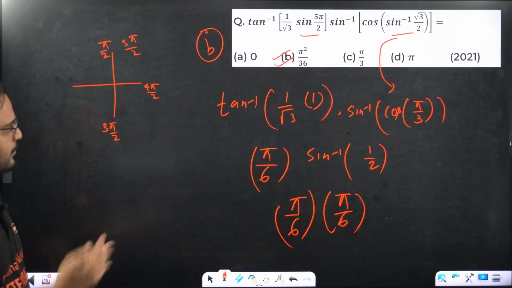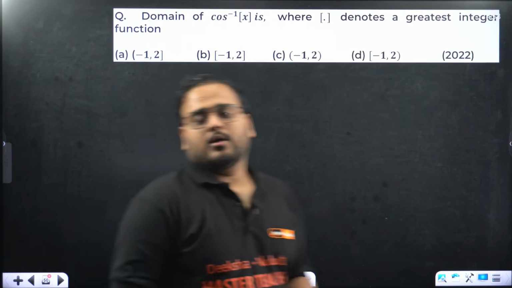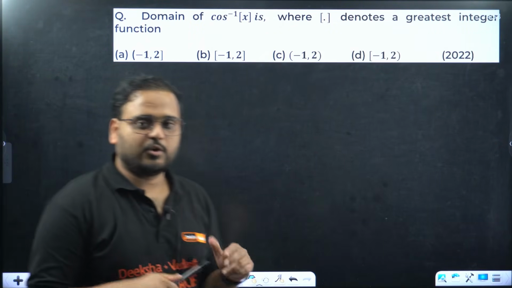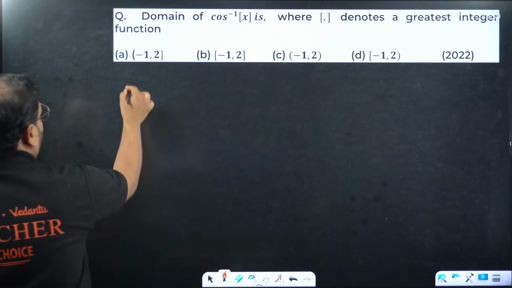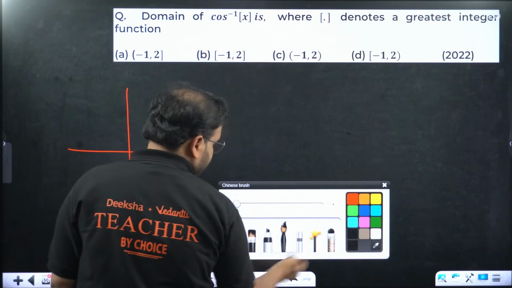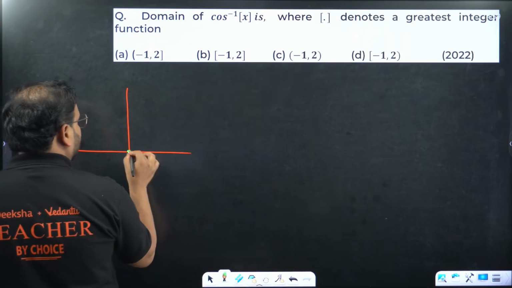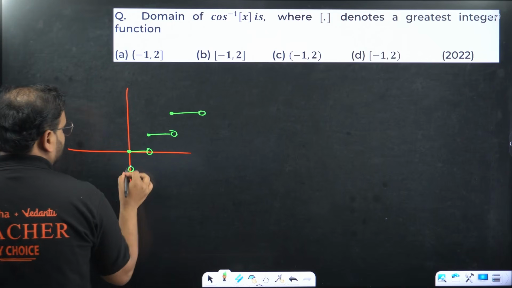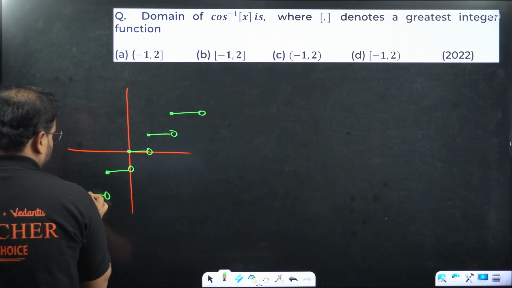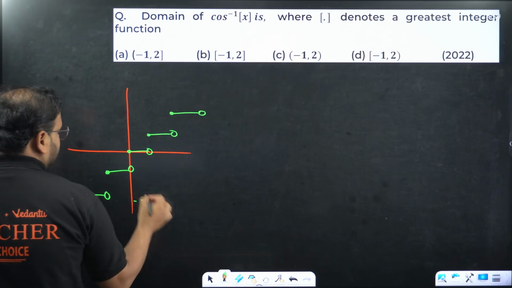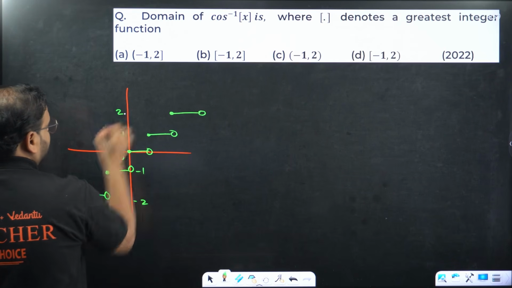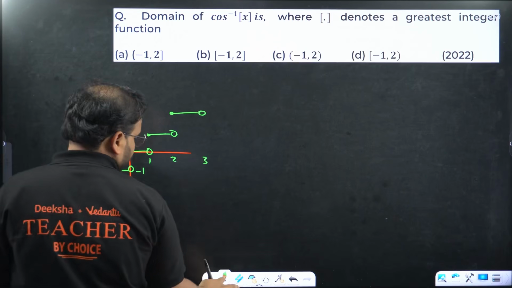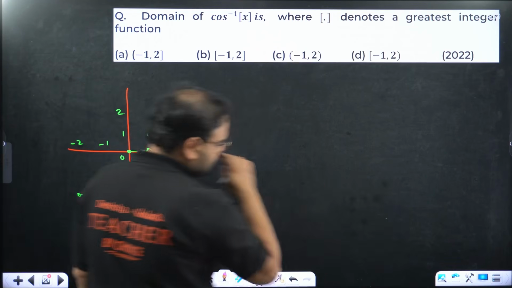Clear, right? This one simple question, by the way. Domain of cos inverse of GIF of x, greatest integer function of x. Domain of that. Think about it. How will the graph look like, sir, of this function? So here closed, here open, here closed, here open, closed, open. This is minus 2, minus 1, 0, 1, and 1, 2, and check carefully.